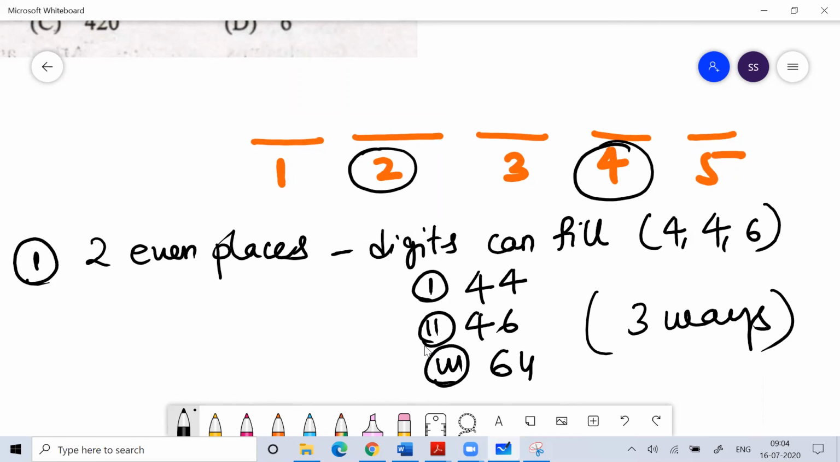Okay. So I hope you understand. For even, I have to make a 5-digit number in which the even digits should occupy even places. So how many ways can I do? I can do it in 3 ways.